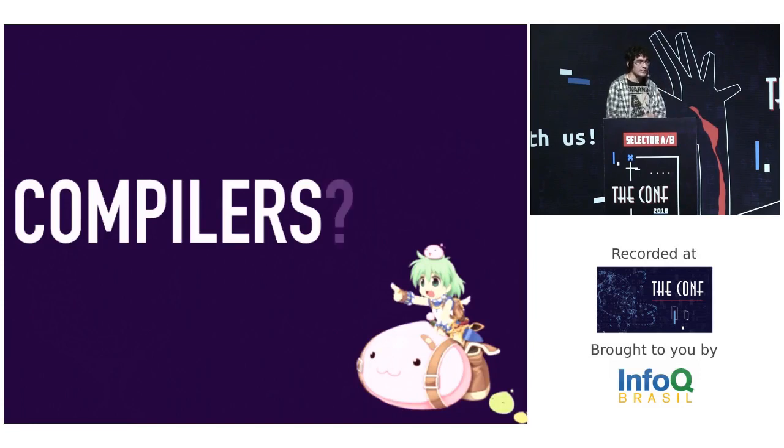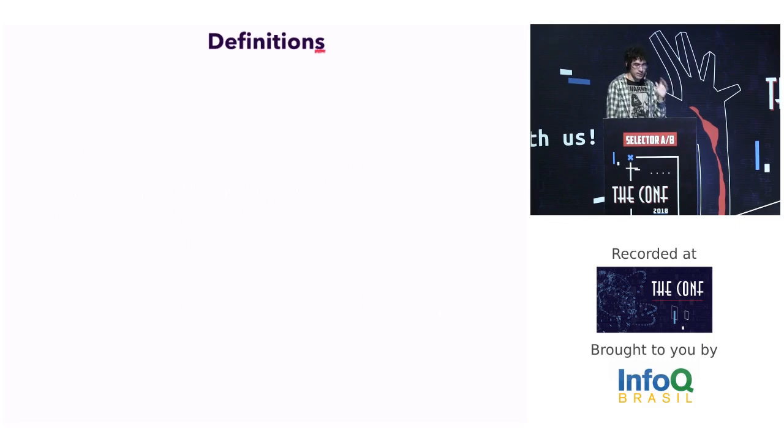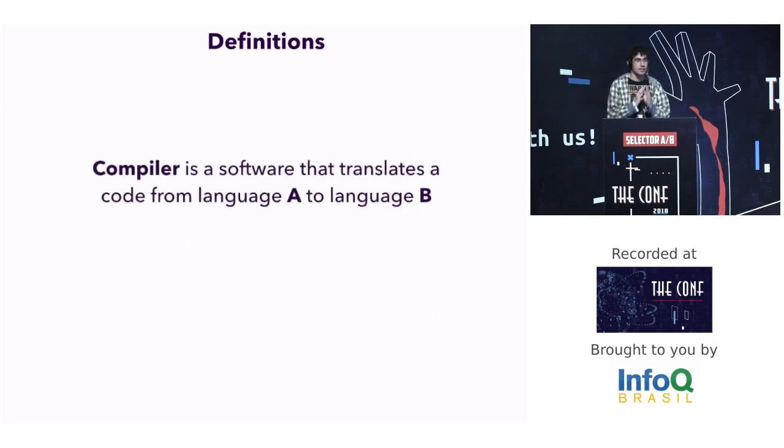But what's a compiler? What's the definition? We have many definitions. For example, a very simple definition is that a compiler is a software that translates a code from language A to language B. But it raises a question. Should A be different than B, or does it make sense a compiler that translates a code from language A to language A?